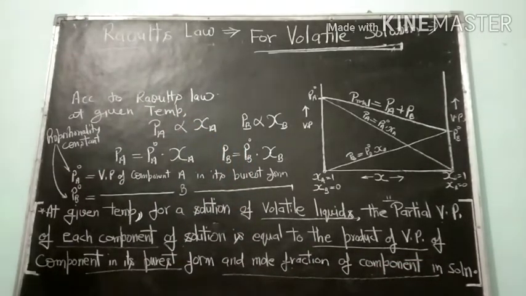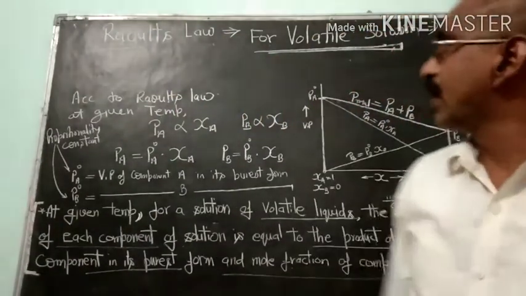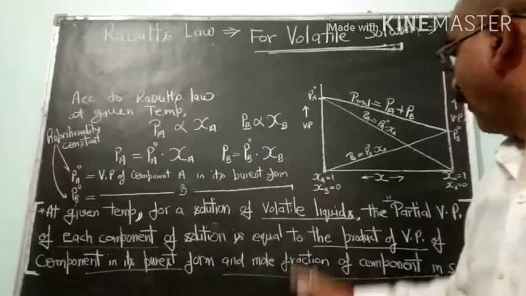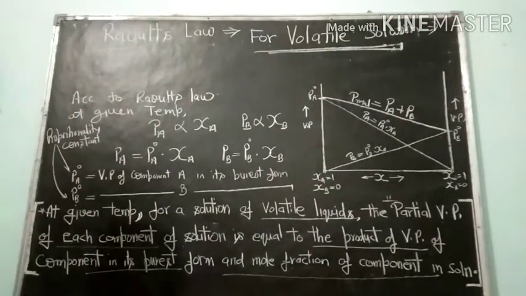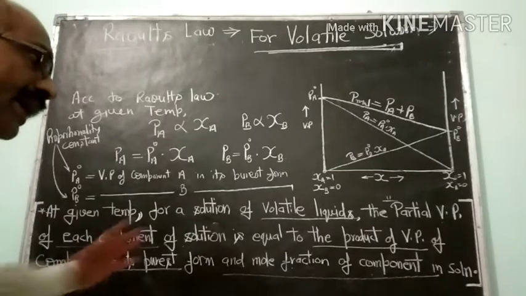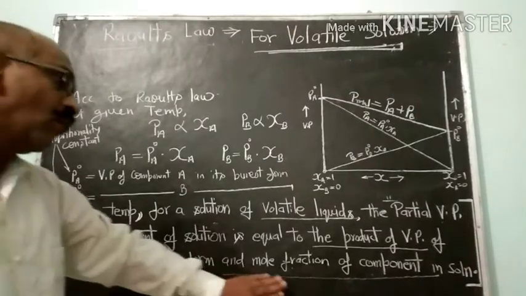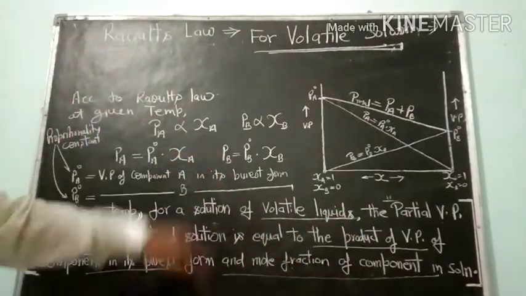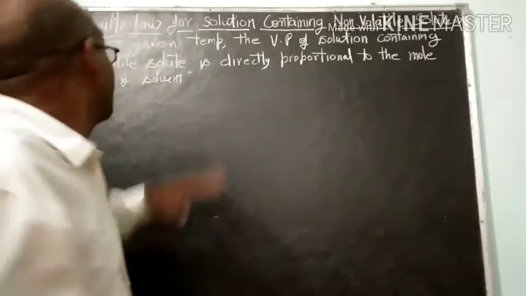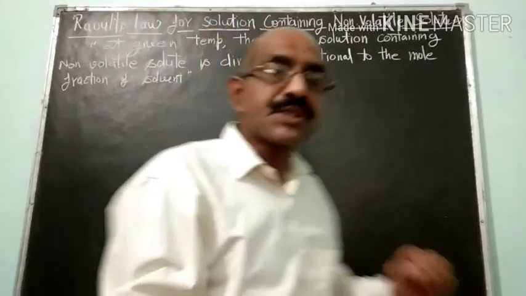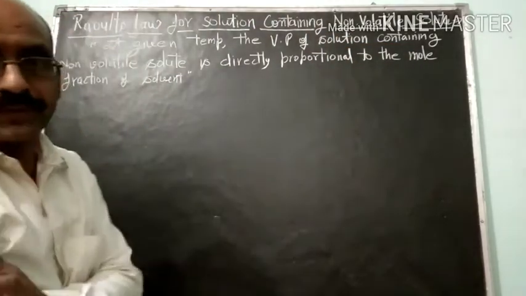Is it clear? So what is Raoult's law? For solution in which both the components are volatile, one can state that the partial vapor pressure of each component of solution is equal to the product of vapor pressure of component in its purest form and mole fraction of the component in solution at given temperature. Is it clear? Now we will discuss the Raoult's law for solution containing non-volatile solute.